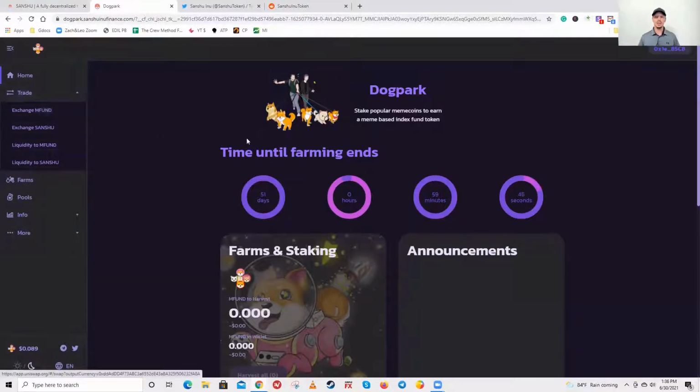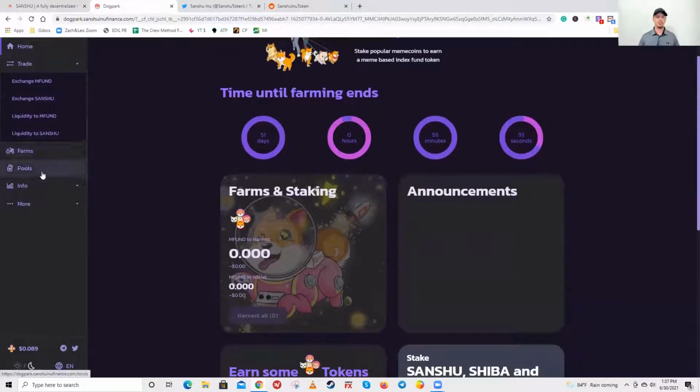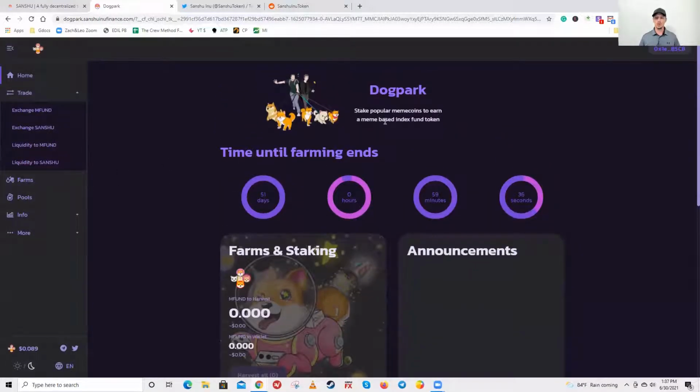So MFUND is an index fund token. Now if people end up staking on their farm or pool, they get rewarded with the MFUND, the meme-based token. And then you can sell that. You can exchange that on here, and or you can just hold it. So hopefully it will grow in value.